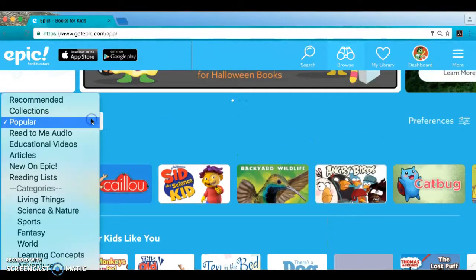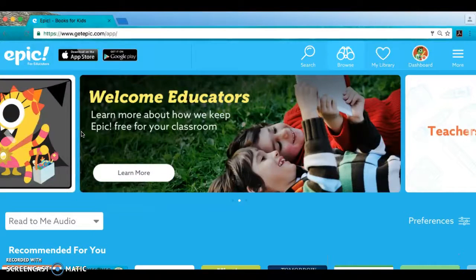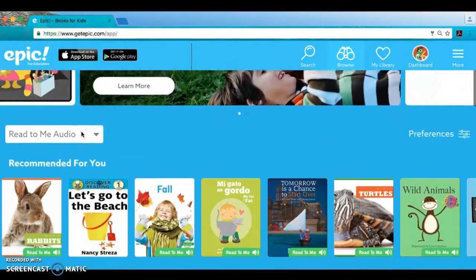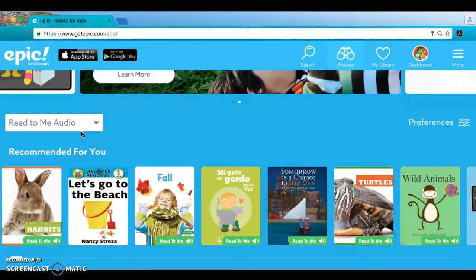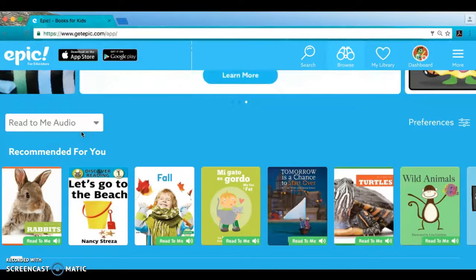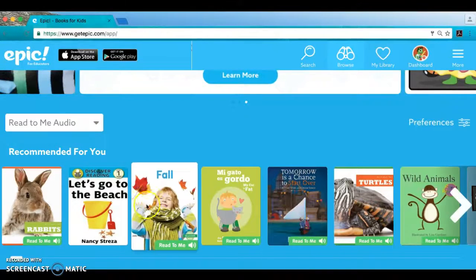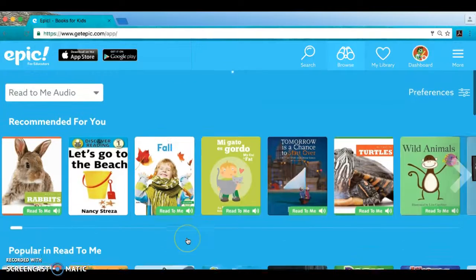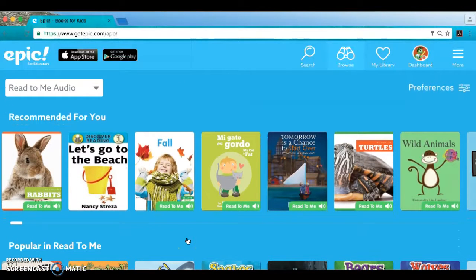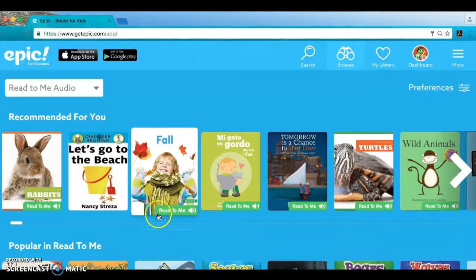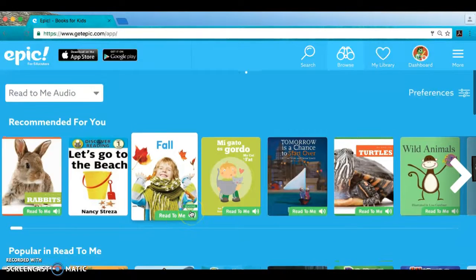The next one that I'm going to check is Read to Me Audio. Epic has books that students can read, but also books that they can listen to, books that are being read to them. A way to find out if it's a Read to Me book is that you will see this sign here on the bottom of the book that says Read to Me.